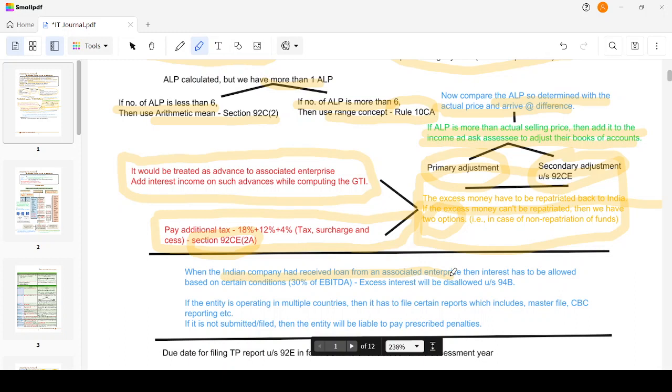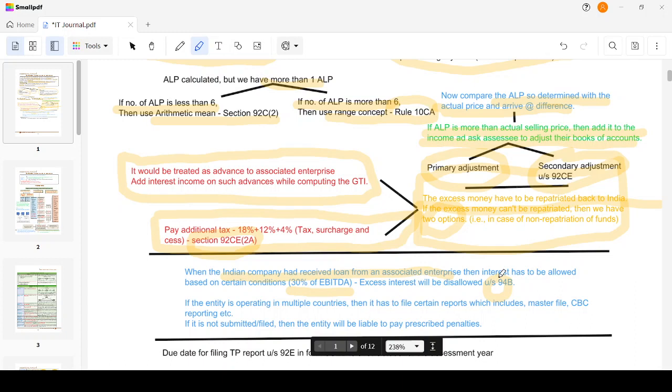So here it states that we will allow the interest to the extent of 30% of EBITDA. Any excess interest will be disallowed. For example, if the interest expense booked is 150 and 30% of EBITDA is 100, how much is the excess interest? 50 rupees. This will be disallowed under section 94B.